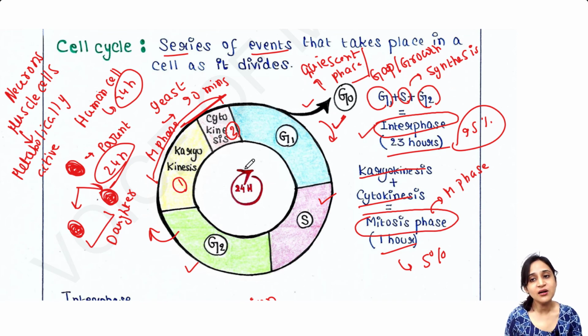And after some rounds of cell cycle, when those cells replenish the old cells or the lost cells, they will not undergo any such division. So again they will exit the G1 phase and enter the G0 phase and remain in the quiescent phase. Again, if required, they will enter G1 phase and continue the cycle. That is all about cell cycle and mitosis.